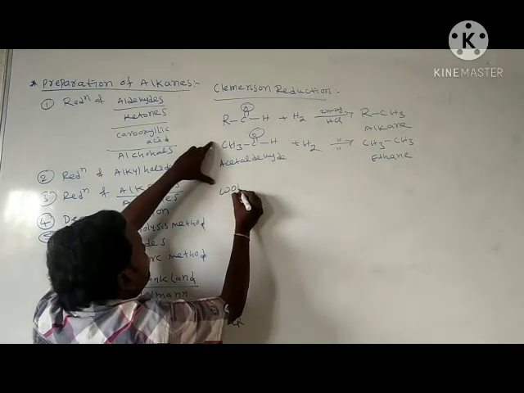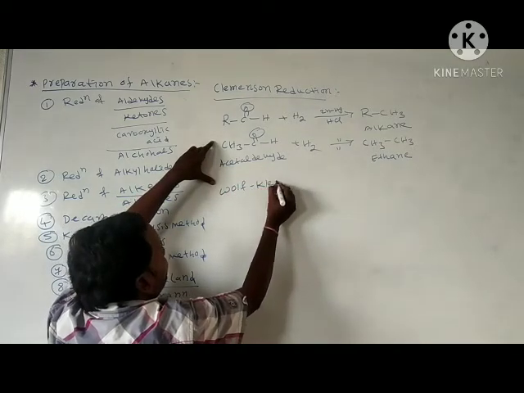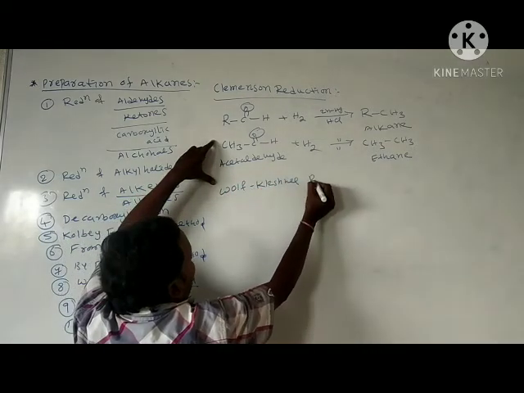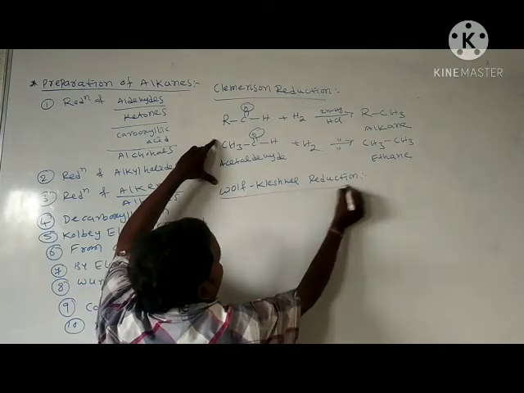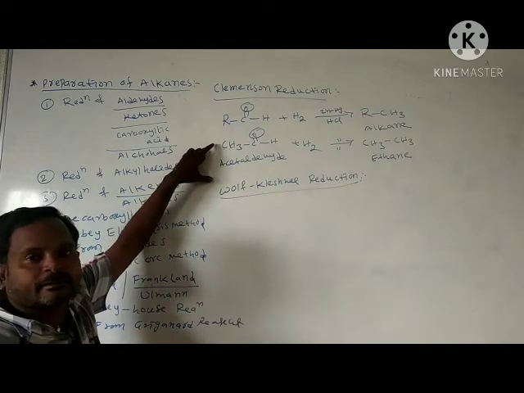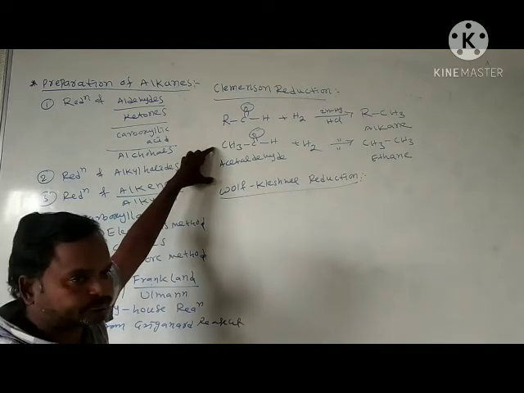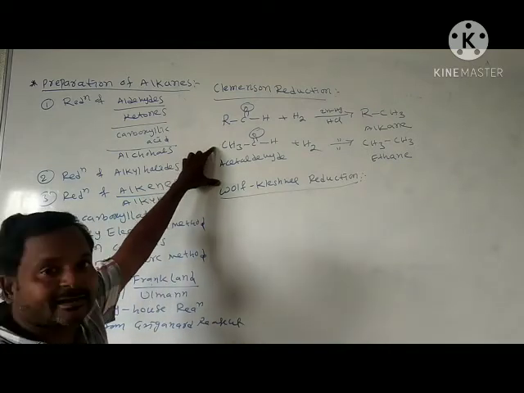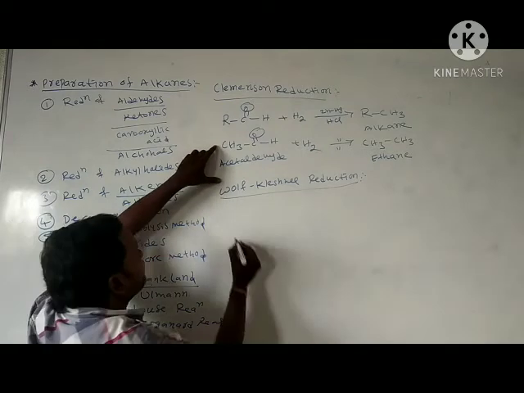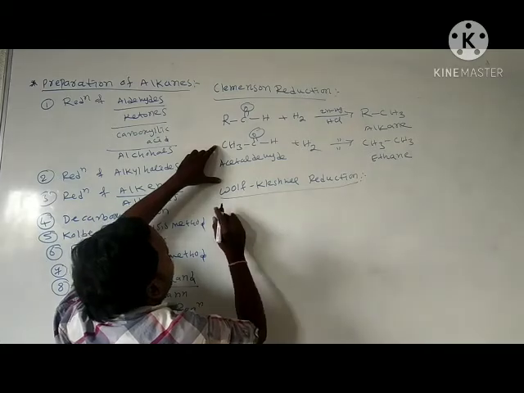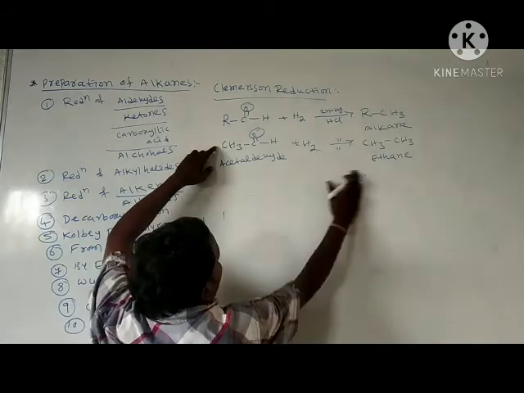Next, in continuation, Wolff-Kishner reduction. Already I gave the reagent for the Wolff-Kishner reduction. Here I am taking ketones also.